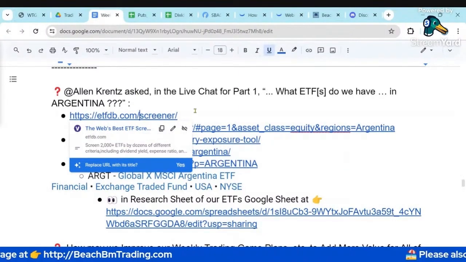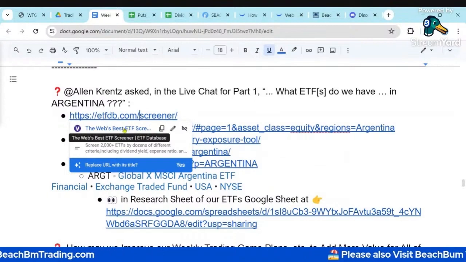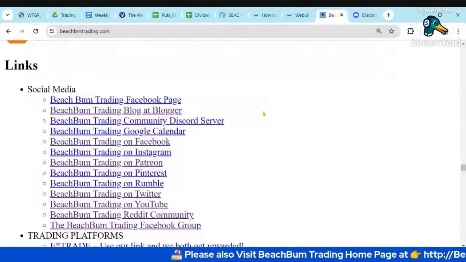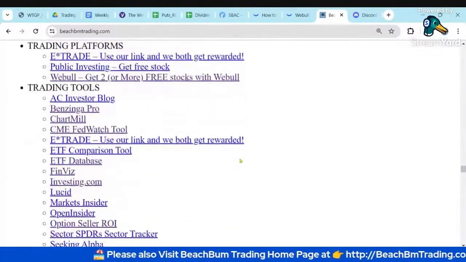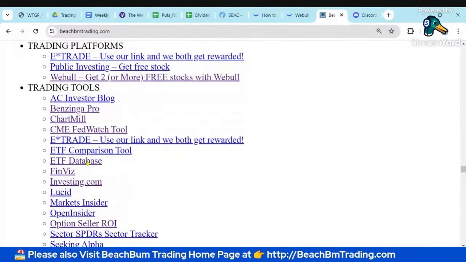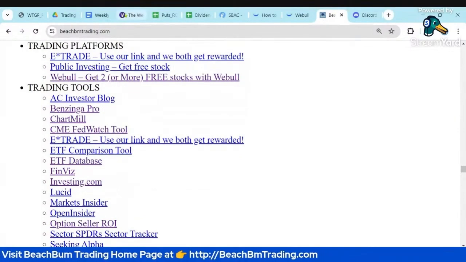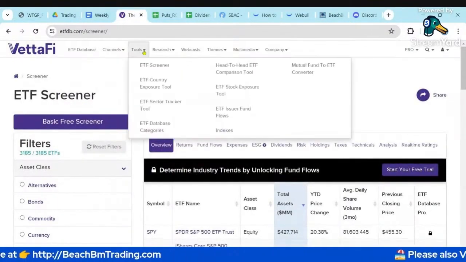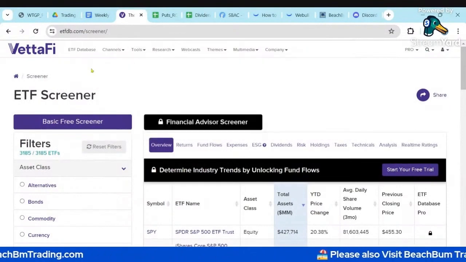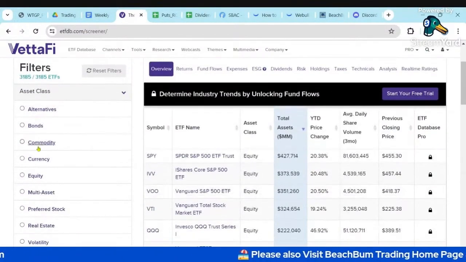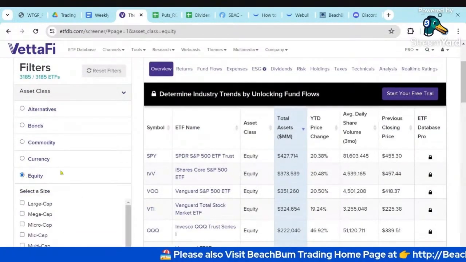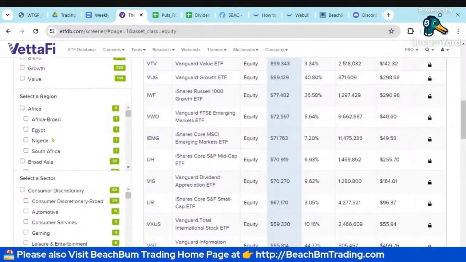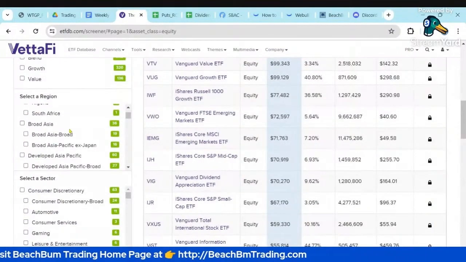screener. You can use these direct links in our notes. You can also find a link to the ETF database in the links section on our homepage. So again, if I jump directly to the ETF screener, which you can find under the tools in the ETF database, and I say I want to find an ETF that's based on equity, and I want to see, you can select a region or a country.